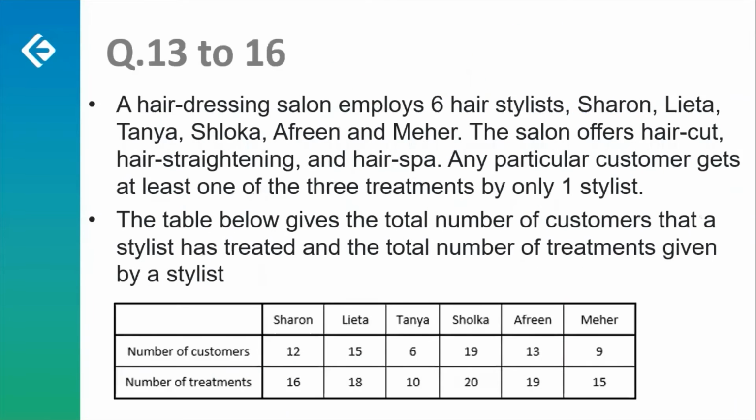Coming to the fourth set, question number 13 to 16. So this is a very straightforward set. There is a salon given, and in this salon there are 6 workers working, that is Sharon, Lita, Tanya, Shloka, Afrin and Meher. The details given in the table give you the number of customers handled by each of these employees and the number of treatments that have been offered to these customers, right?